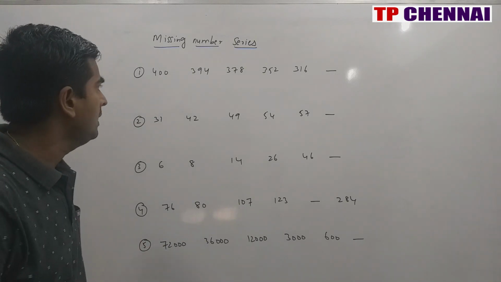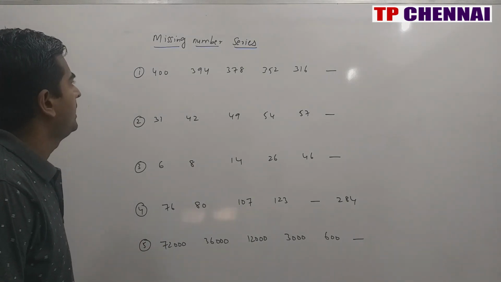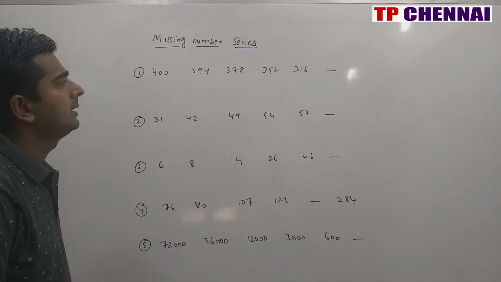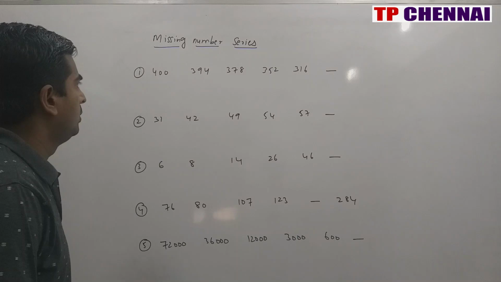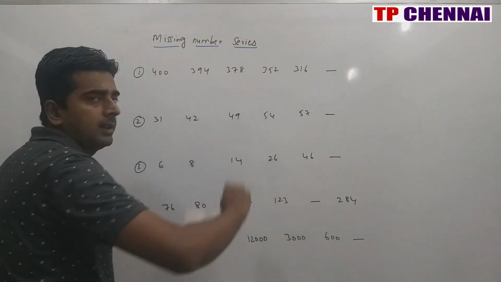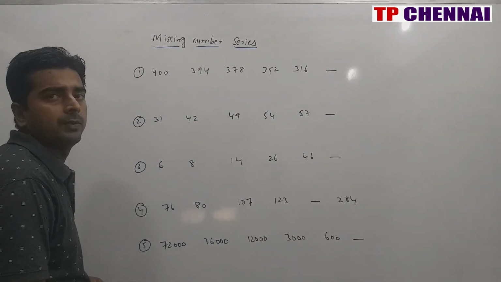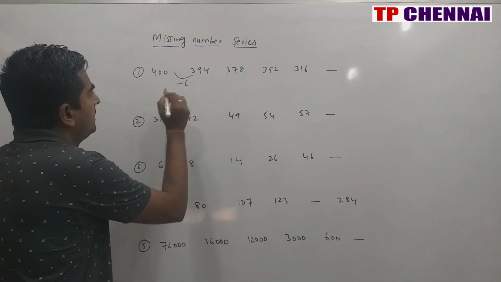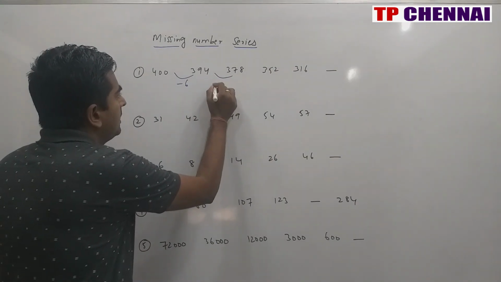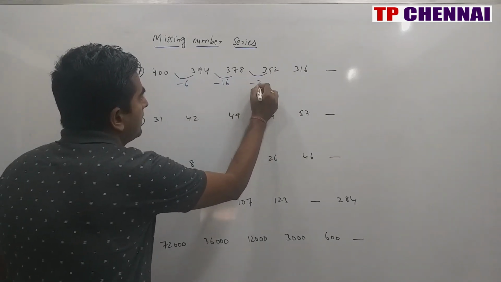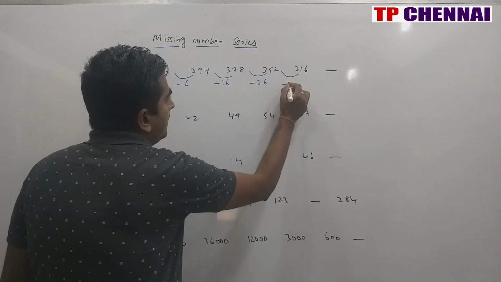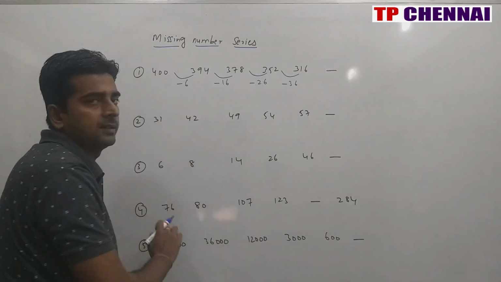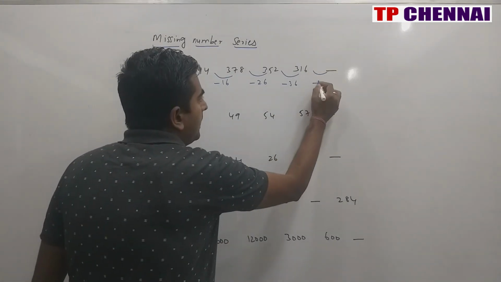So when you see the first one here, 400, 394, 378, 352, 316, then question mark or dash is there. When you see the difference, it is not increasing fast, so definitely it follows the difference logic only. Here how much difference is there? This is minus 6, minus 16, minus 26, minus 36. So minus 6, minus 16, minus 26, minus 36, a 10 difference is there. Here it will be minus 46.